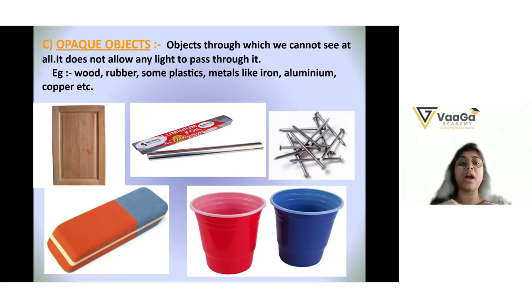Like the door. Now I'm standing on one side and you are standing on the other side. If I'm opening the door, how do I know who is standing behind the door? I don't know if Ananya is standing there or not. Correct? So for that, I have to open the door. Then only I can see, oh, Ananya, you are there. So we can't say, because this is an opaque object. It doesn't allow any light to pass through it. In the area of darkness, we can't see at all.